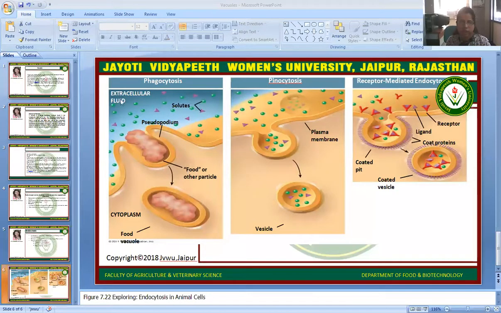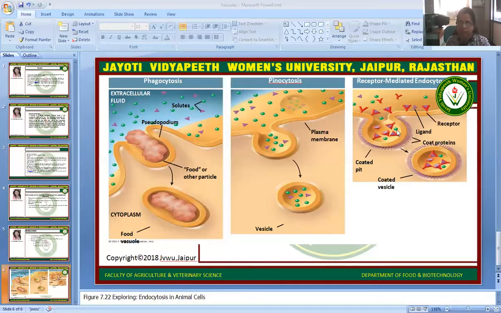The first one is phagocytosis, where the pseudopodium will be engulfed into the cell. It will be like food or another particle for the cell. It will be covered by the vacuoles and then it will go for the degradation process. In pinocytosis, if there are some toxic elements or toxic fluid outside of the cell, the cell will engulf these toxic elements and make a vesicle or vacuole. This will be degraded by further processes.